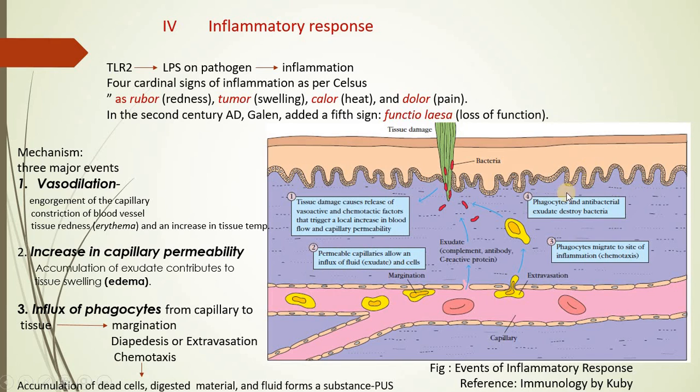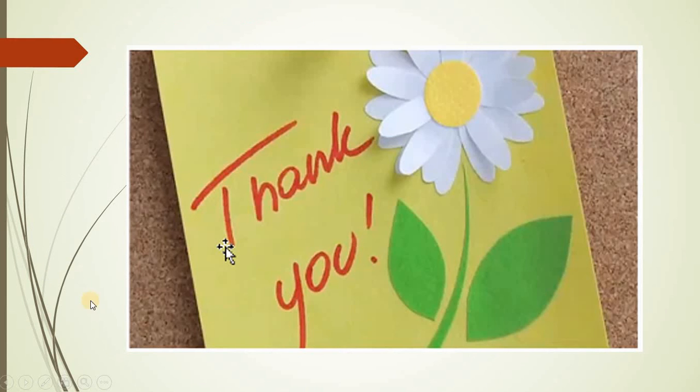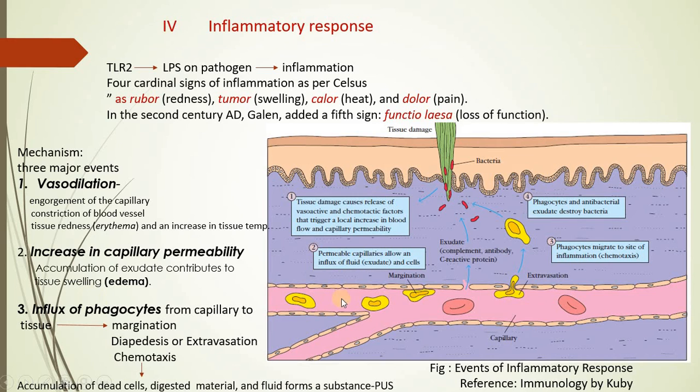Please concentrate on the diagram here. On the lower side, see the cursor where I am moving, it is showing the capillary network which is joined with the main blood vessel, right? Now we'll see the mechanism of inflammation. Suppose there is a tissue damage by piercing of a mosquito.